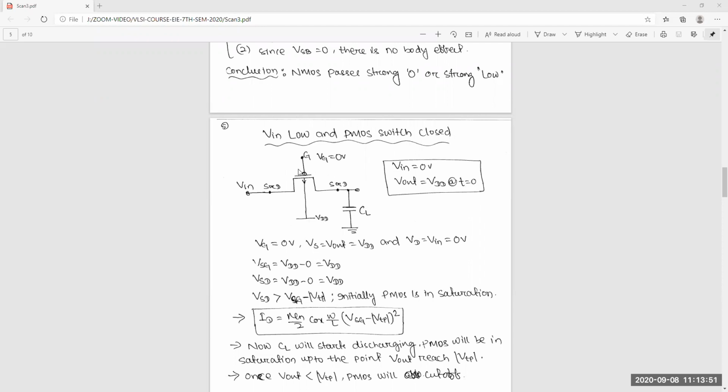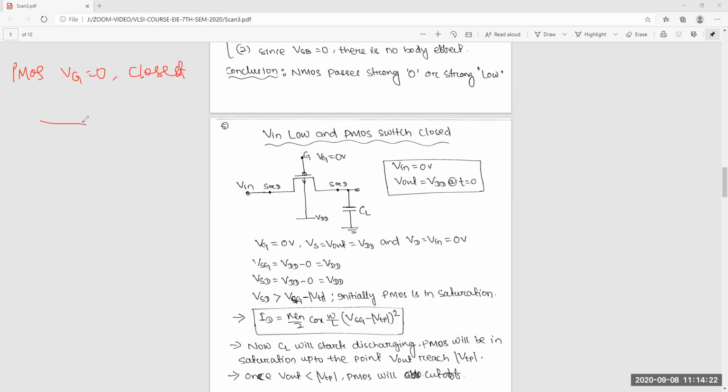Closed means that the gate voltage is equal to 0. So for PMOS, VG will be 0, which means it is closed.